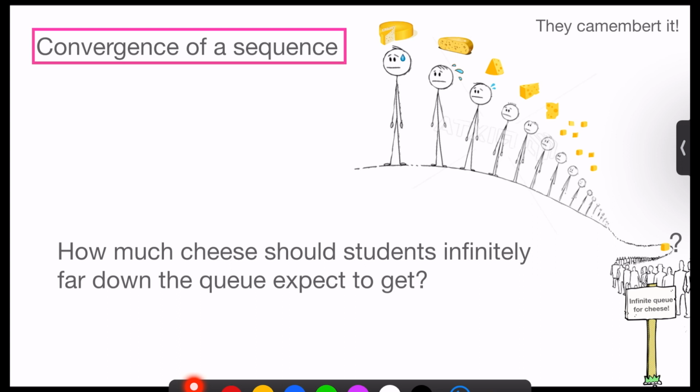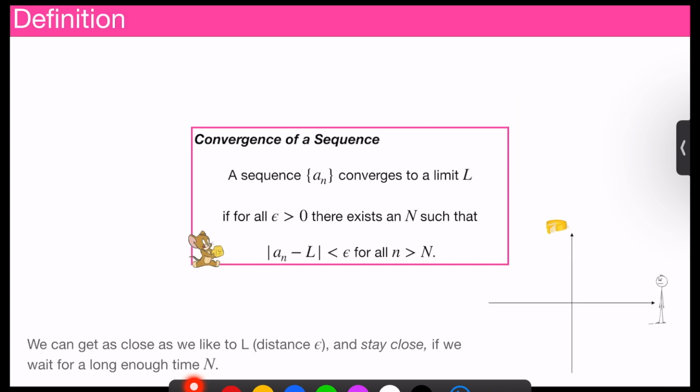Okay, so let's talk first about the convergence of a sequence. Our question is, how much cheese should students infinitely far down the queue expect to get? Let's start with the definition. A sequence a_n converges to a limit L if for all epsilon greater than 0, there exists an n such that the absolute difference between a_n and L, the limit, is smaller than epsilon as n gets larger and larger. So if we have some sequence that looks like this, we have an envelope whose width is epsilon, and we say that we stay within this envelope as n goes to infinity.